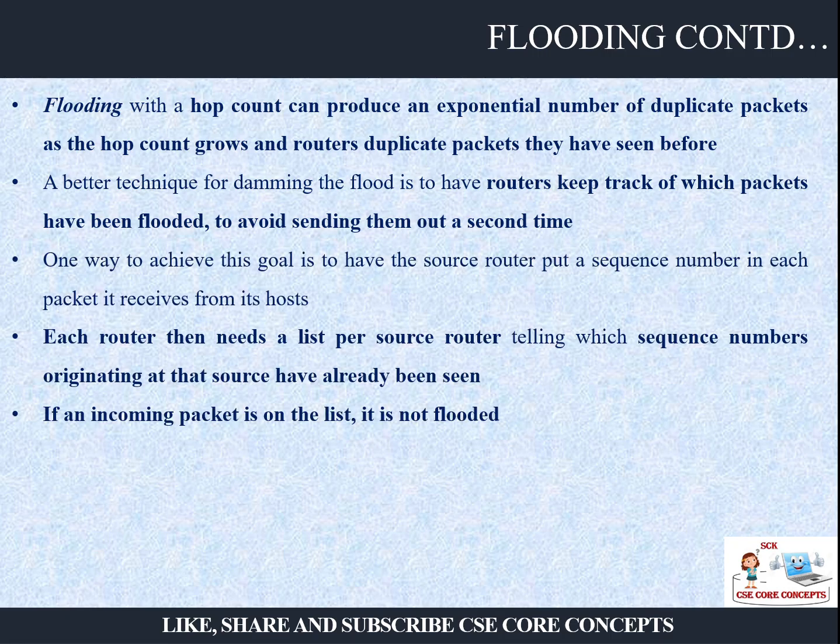See, if a router has already received one packet, we need not give it to it again, right? So if A is connected to B, C, D, A has sent to B, C, D. Now C is connected to B, so C should not resend to B. No need. Understood? So C can send to some other router which has not received that packet. So here every router can have a list of the sequence numbers of the frames. The router will check in its list that this frame was received by me, don't send me again, go further. So if the incoming packet is on the list, it is not flooded.